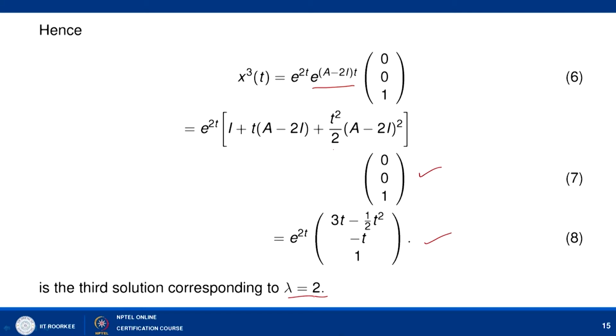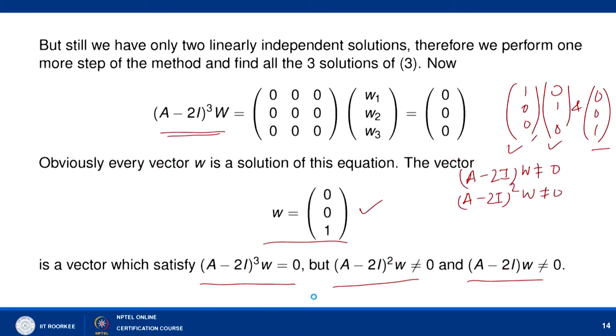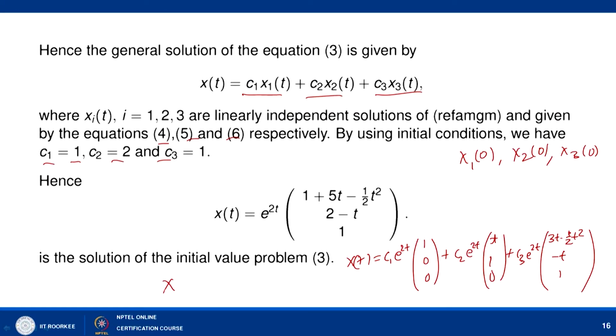The initial condition is x(0) equal to (1, 2, 1).